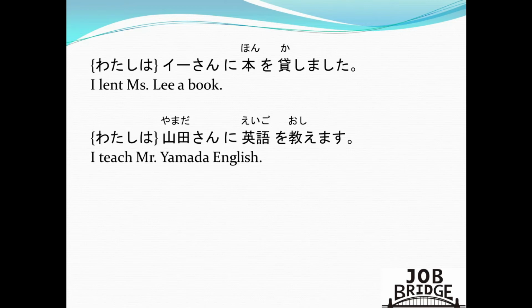Watashi wa Yamada-san ni ego o oshimasu. Okay, very good. Now, why did we use the particle ni for Mr. Yamada, or Yamada-san? Because Mr. Yamada is the receiver of the teaching.